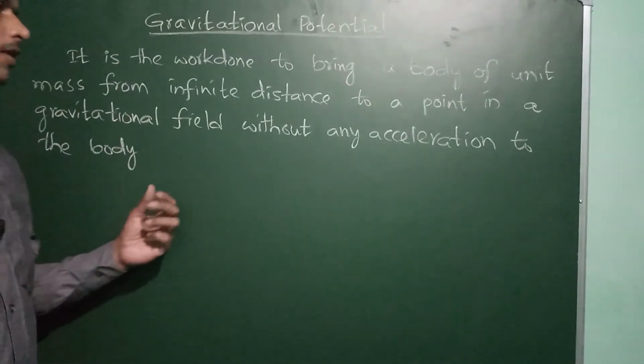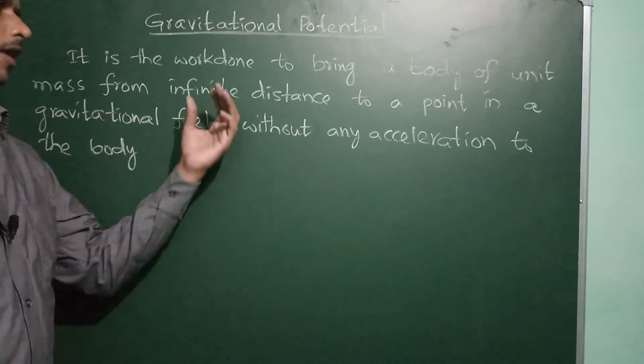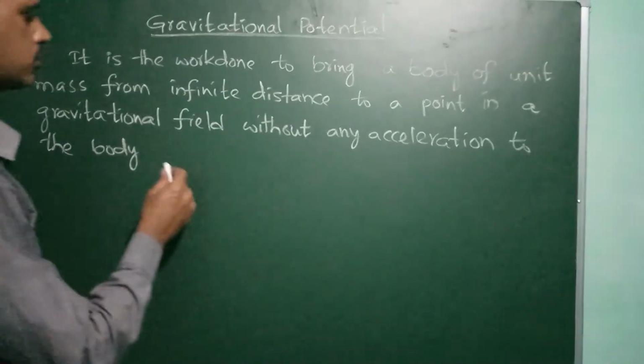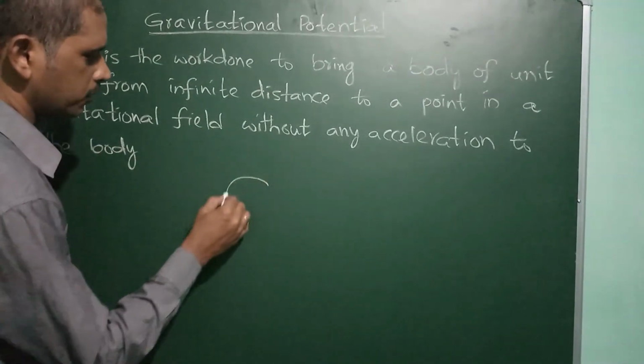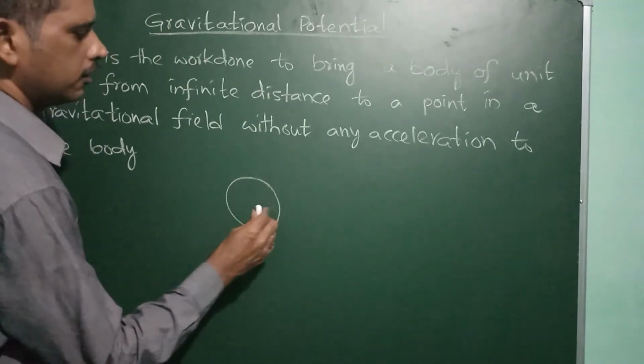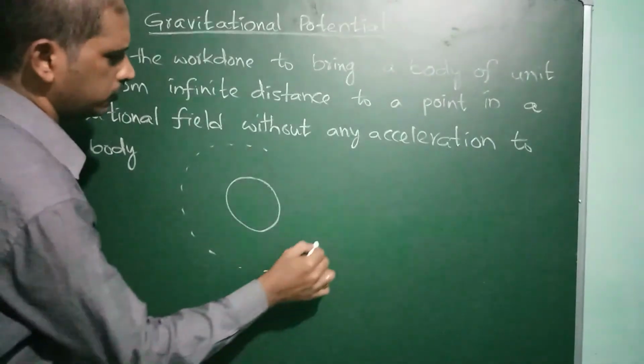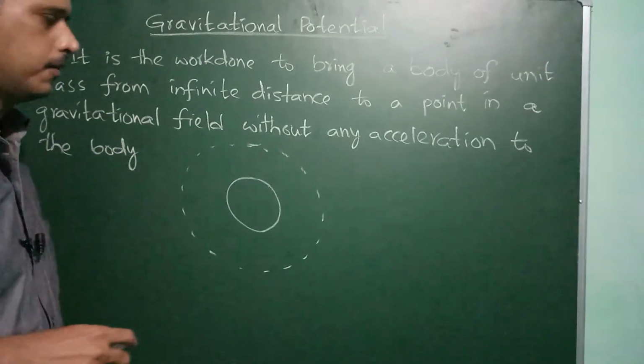So now let us have a small discussion regarding this. For example, consider a sphere. This sphere shows the gravitation around it, which is known as its gravitational field.